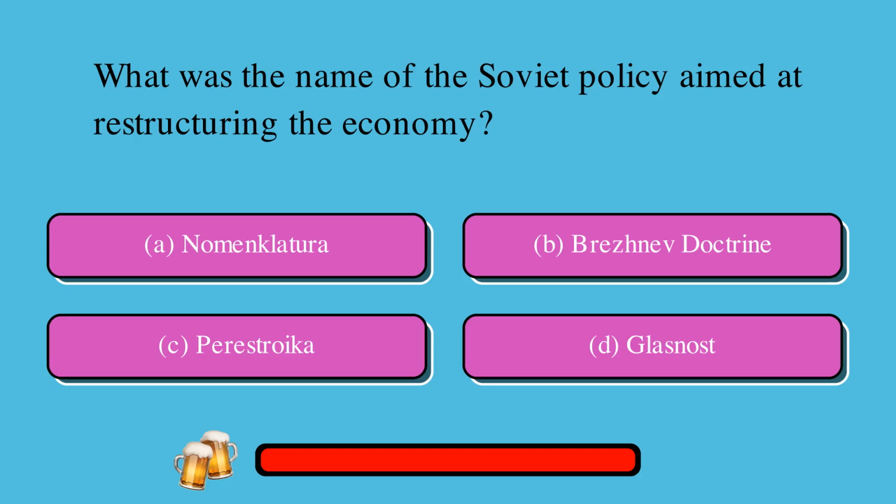What was the name of the Soviet policy aimed at restructuring the economy? Is it A, nomenklatura, or B, Brezhnev doctrine, or C, perestroika, or D, glasnost? The correct answer is C, perestroika.